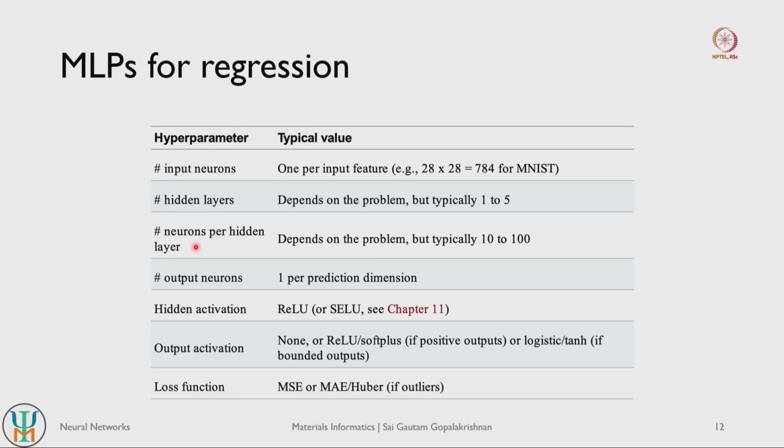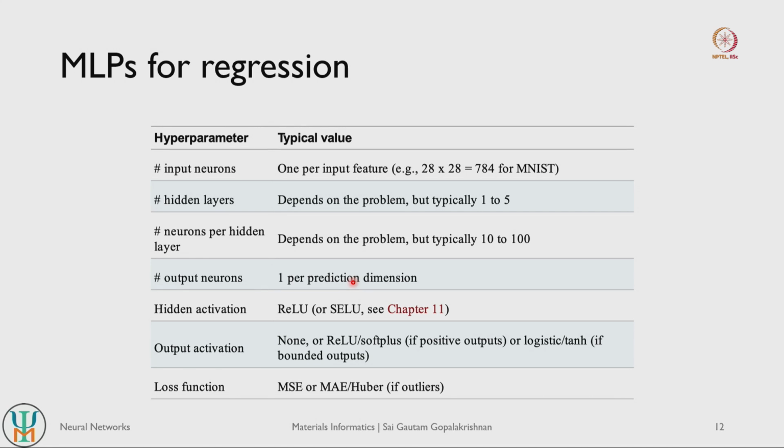There are various studies that have specified how the width of a layer affects the accuracy of your neural network compared to the number of hidden layers. Depending on all that, the general procedure is to fix the number of neurons per hidden layer first. That is a hyperparameter that we would tune first and then we would worry about the number of hidden layers. The number of output neurons again depends on the problem of prediction. If it is a very simple regression task and we are predicting one value, let us say a scalar quantity like the band gap of a material, then that could be just 1. The output neuron will just be one which predicts one single floating point value.